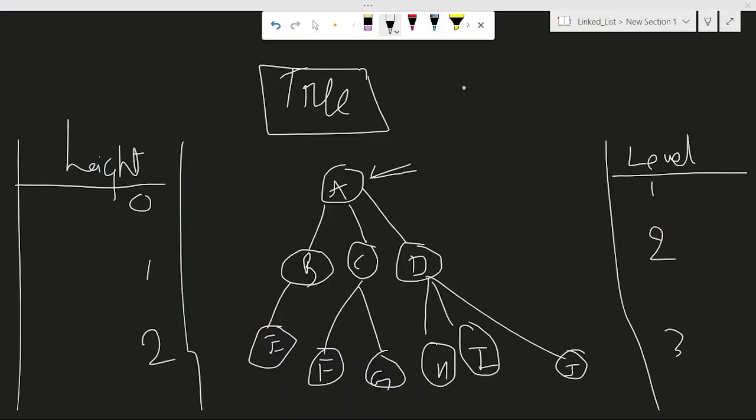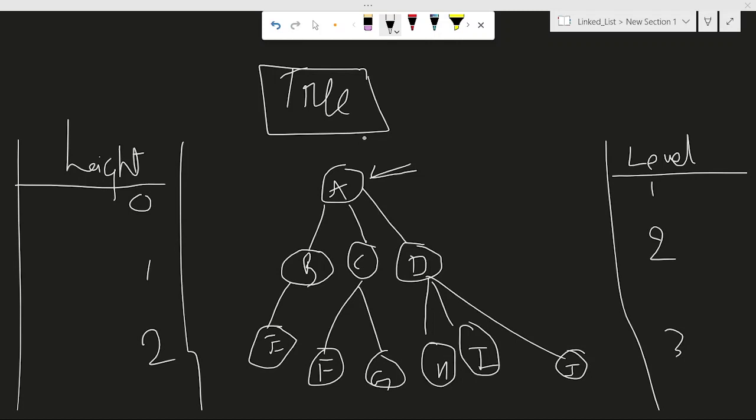So from today we are covering a most important topic, that is trees. This is one of the most important data structures. It is a non-linear data structure, because unlike linked list and array, these are called linear data structures. Stacks and queues are linear data structures. Graphs and trees are non-linear data structures.